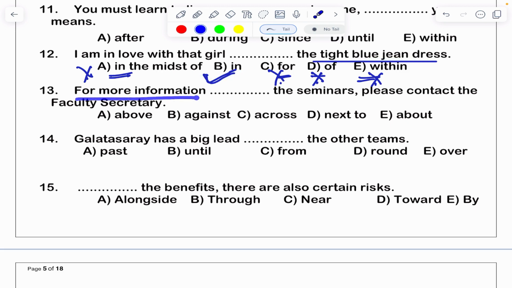Next. For more information, dash the seminars. Please contact the faculty secretary. We say, right, for more information about that. More information about this. We say, right. So, about. For more information about the seminar, please contact the faculty secretary.